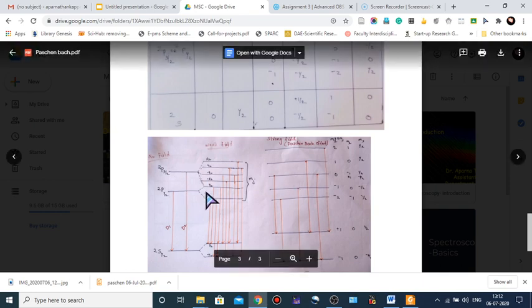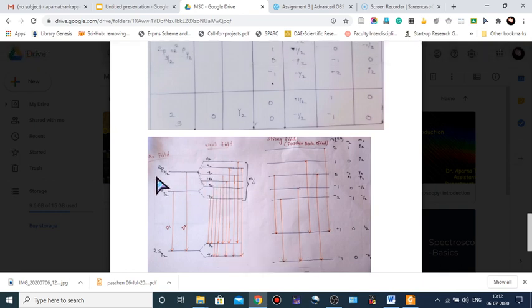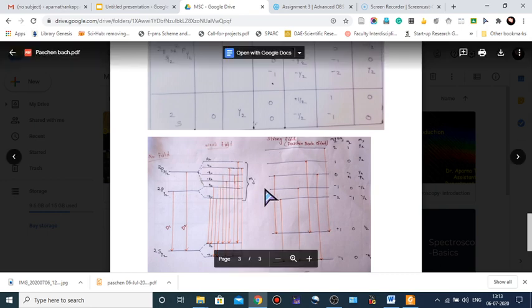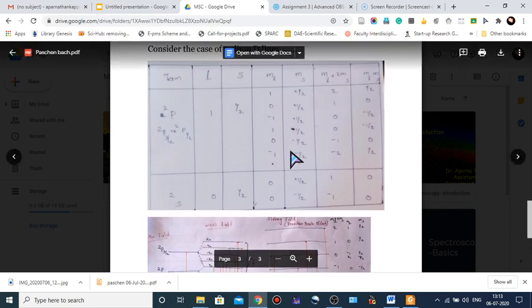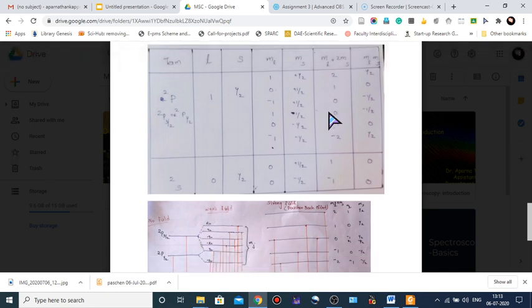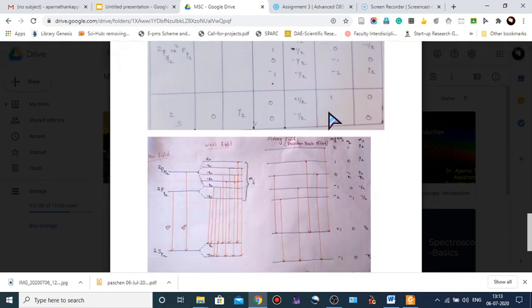Check here, for the anomalous Zeeman effect, 2p 1/2 splits into 2 and 2p 3/2 splits into 4. There are normally 6 lines, 1, 2, 3, 4, 5, 6. But in the case of the Paschen-Back effect, there are only 5 lines, 1, 2, 3, 4, 5. The reason is that the same value of ML plus 2MS and the same value of ML plus MS coincide, so there are only 5 sublevels. Applying the selection rules, delta ML equal to 0, plus or minus 1, and delta MS equal to 0, we can see that 5 lines result from the